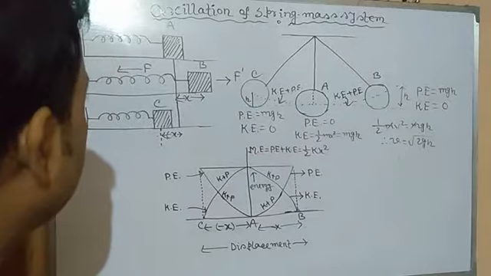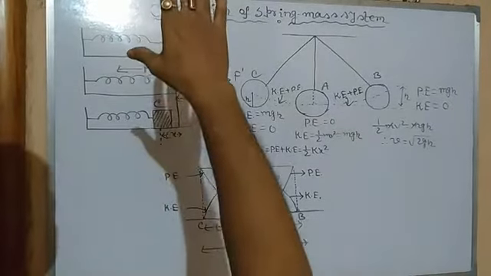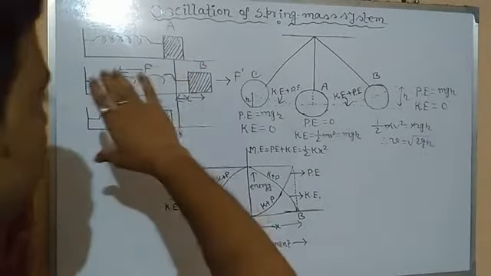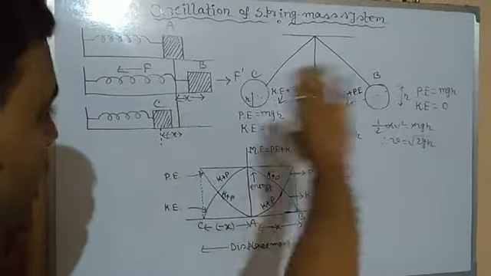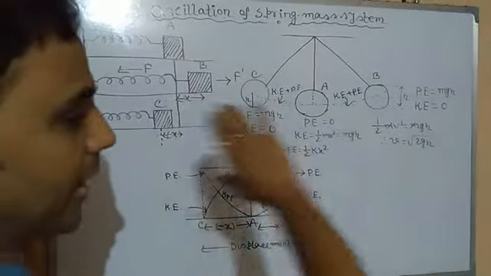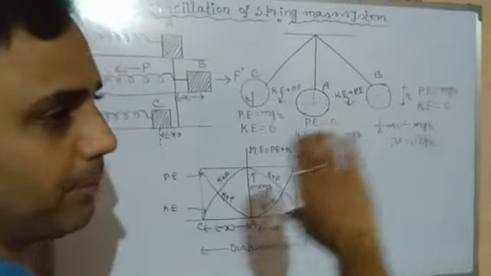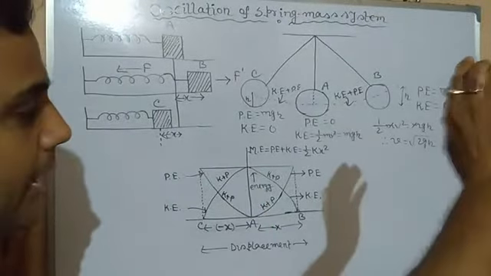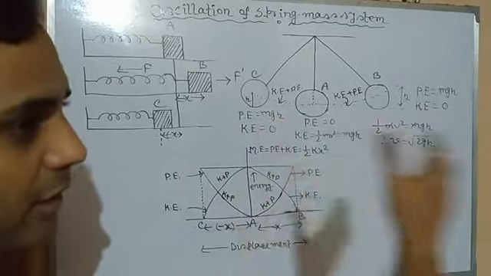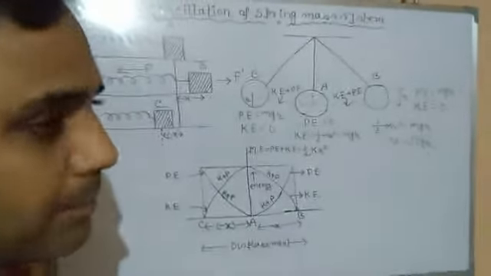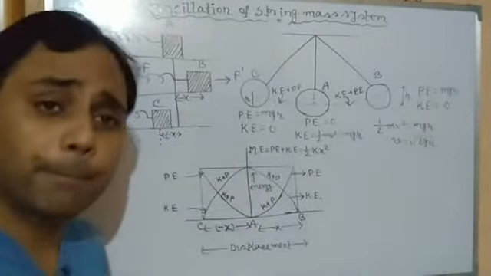Now, if by applying a large amount of force on the block towards the right side we extend or stretch the spring, and then release it, it will oscillate left and right, just like the oscillation of a simple pendulum by displacing the bob.